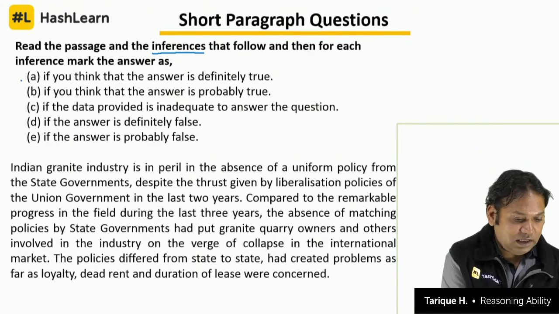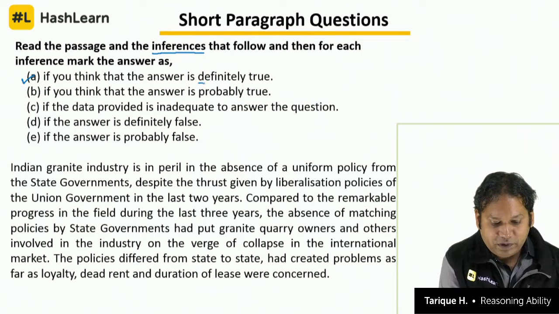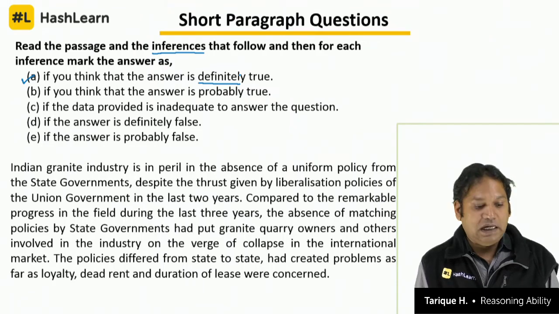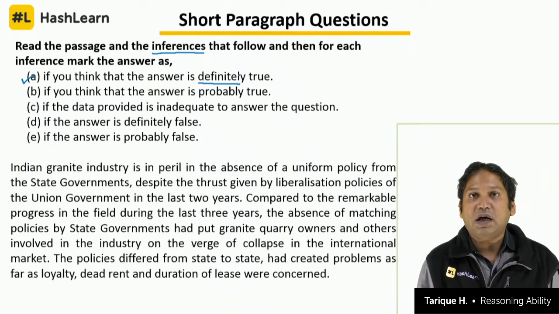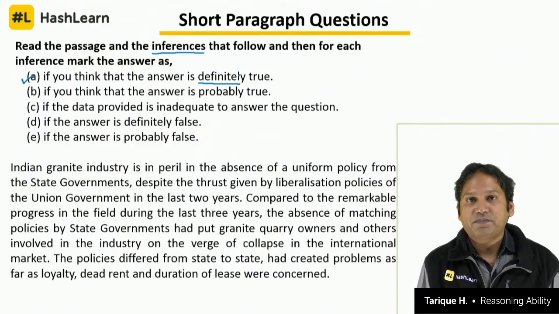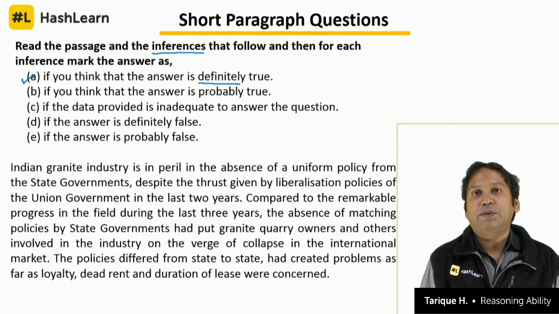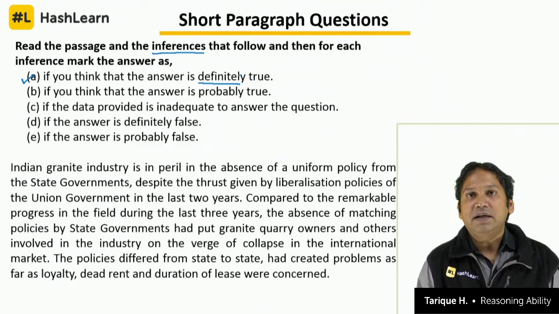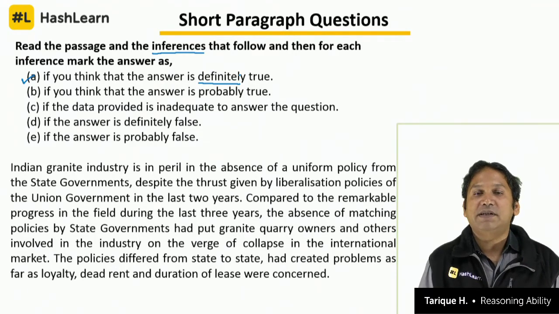If you think that the answer is definitely true, 100% true, without any doubt this inference is right, then you will say that the answer is A. Clear? When there is no doubt, there is no confusion, and the inference is 100% true. Okay. For example, if I tell you that based on a recent survey report published in a newspaper, the number of people owning 4 vehicles in Bangalore has gone up by 20% as compared to the previous year.